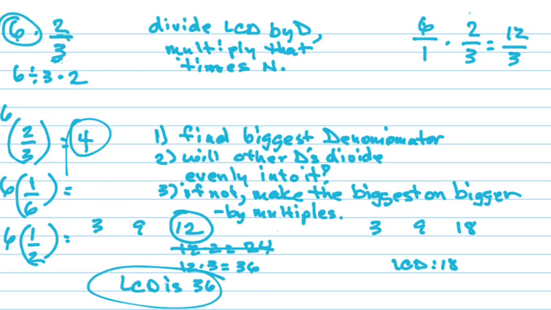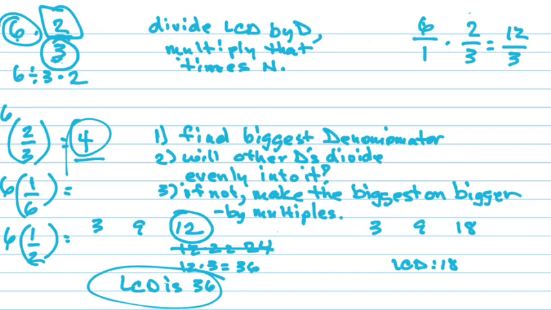6 divided by 3 is 2, and 2 times 2 is 4. For the next one, don't you do 6 divided by 2 and then times 1?